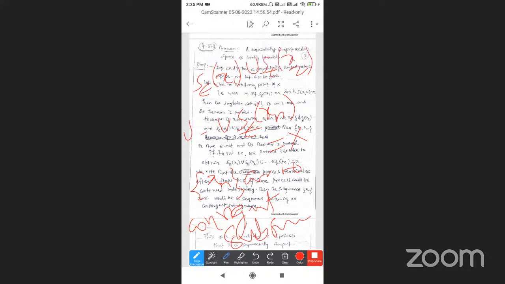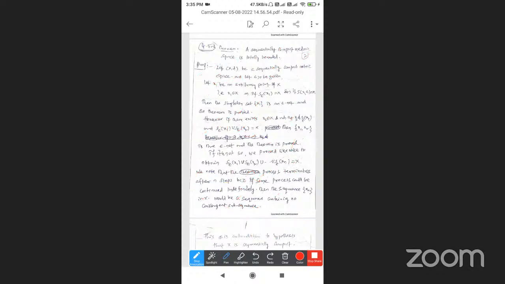We know the process terminates after n steps because it could not continue indefinitely; otherwise the sequence xn in X would contain no convergent subsequence. This contradicts the hypothesis that X is sequentially compact.